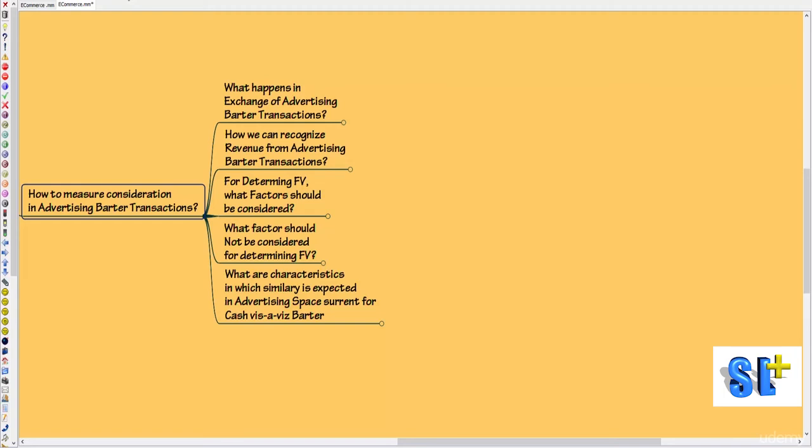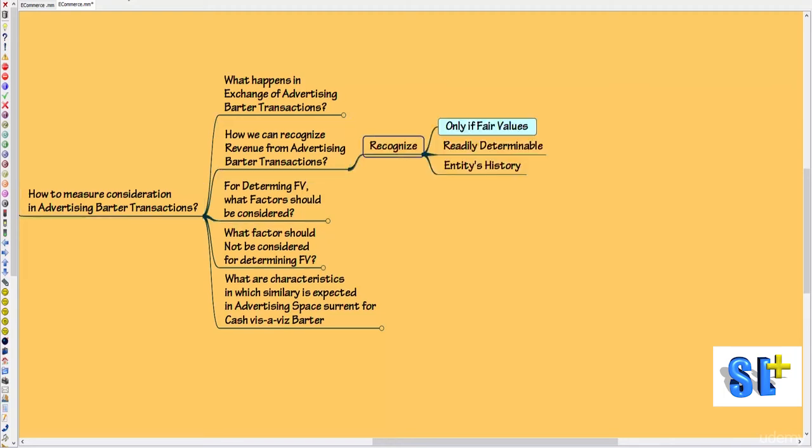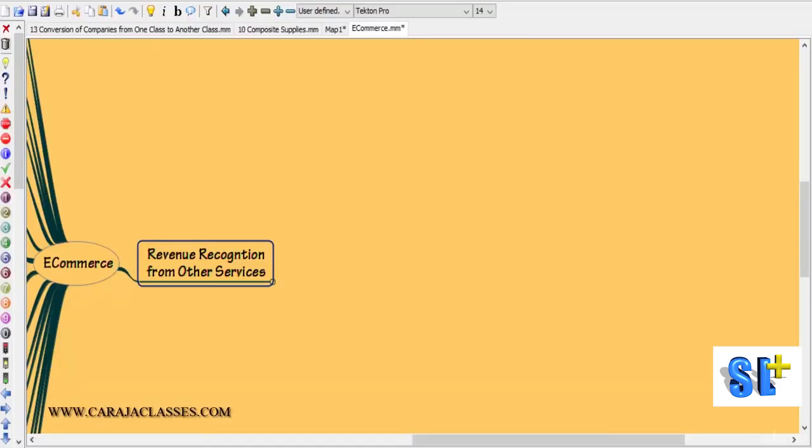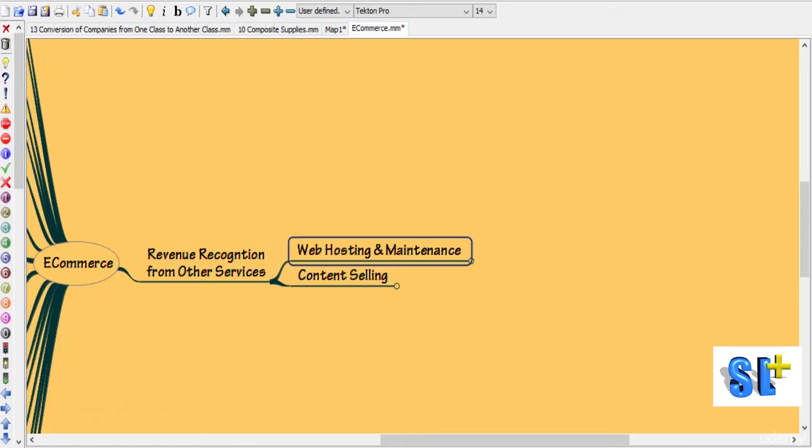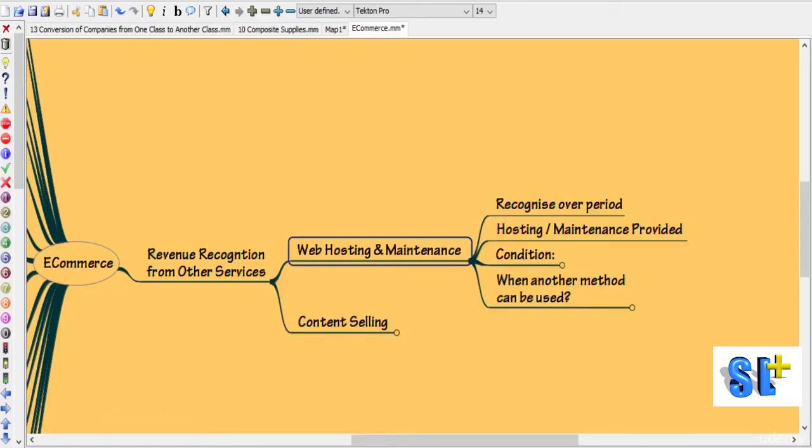But the key point is, when there is an advertising barter transaction, we can recognize revenue only if fair values are readily determinable from the entity's history. Moving on to revenue recognition from other services. E-commerce companies may also earn revenue from web hosting and maintenance services. In these cases, revenue should be recognized over the period for which this hosting or maintenance service is provided, but there is a condition involved.